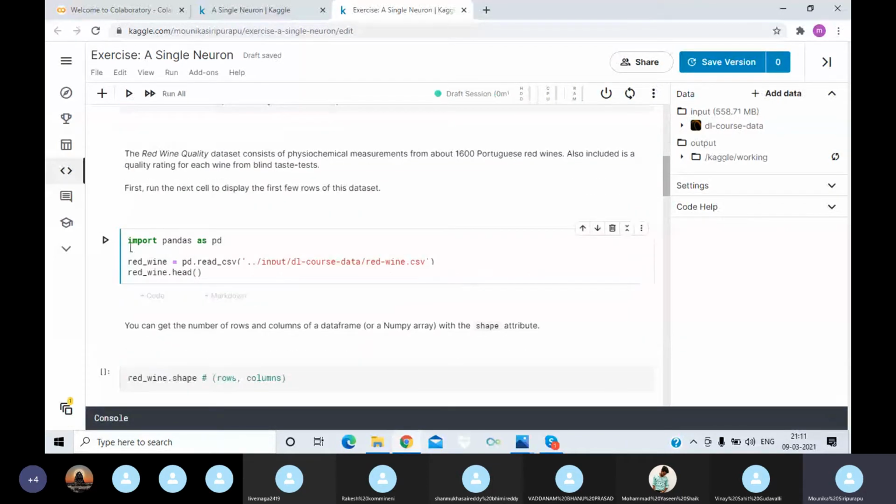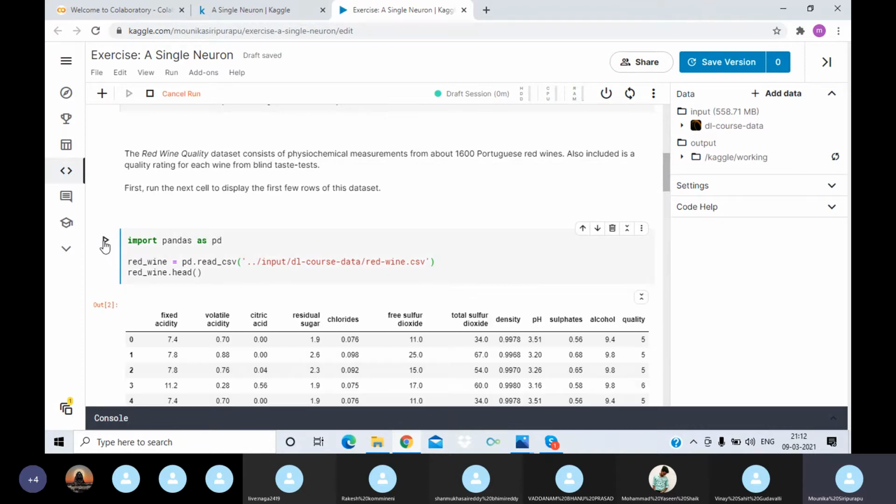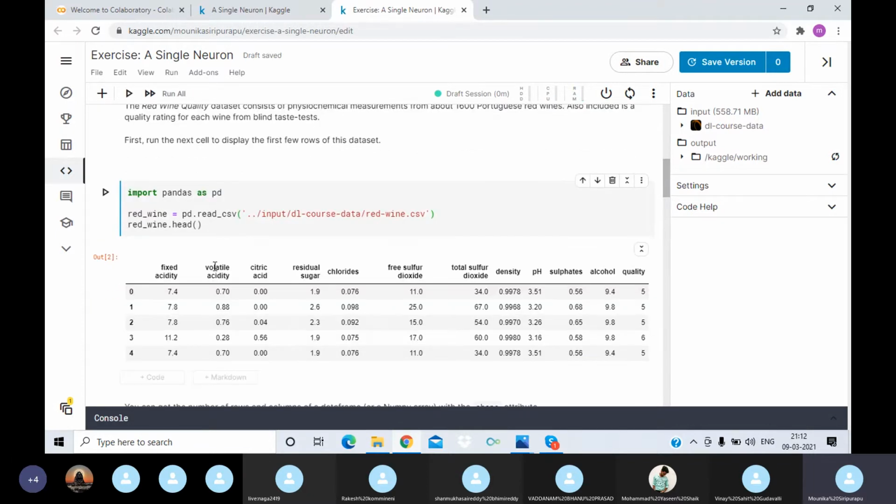Now we have to import pandas, and the Red Wine dataset is predefined. They have given it in the cell. We just need to run it so that we'll get the dataset. In this dataset, the parameters are the above mentioned rows: fixed acidity, volatile acidity, and so on. And the last one is quality, which is the output we need for the model we are constructing.